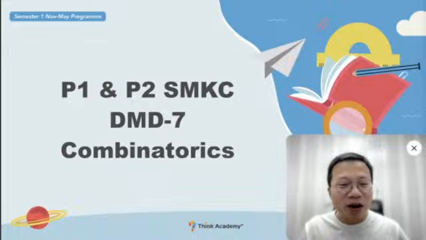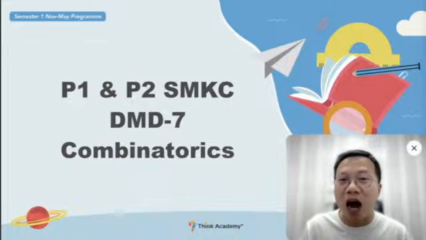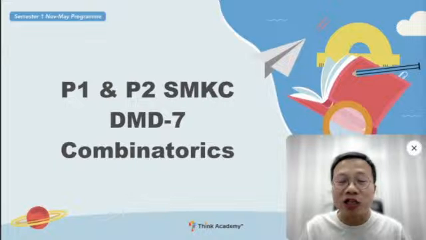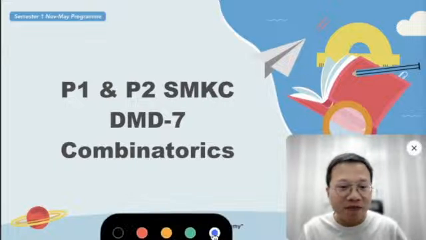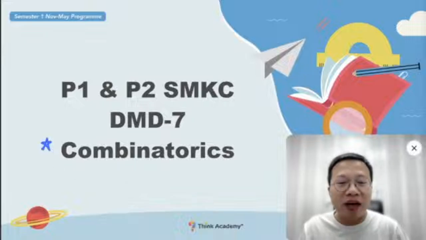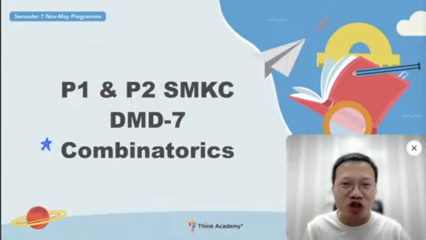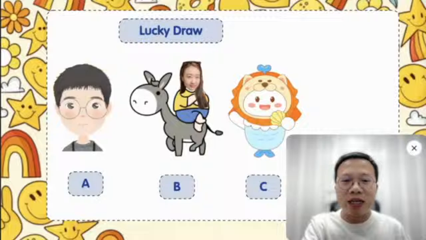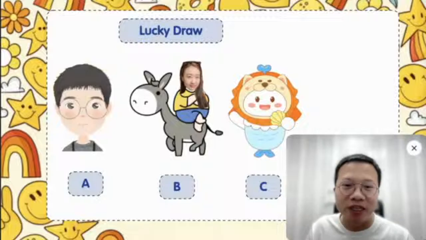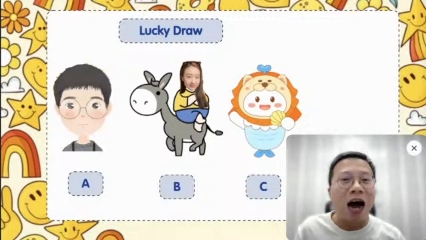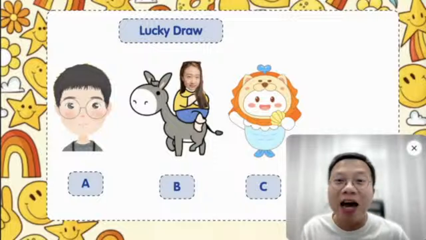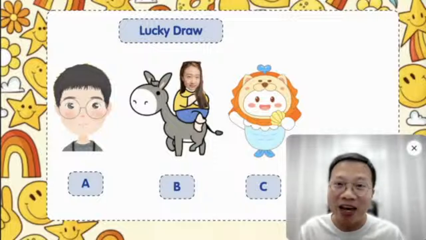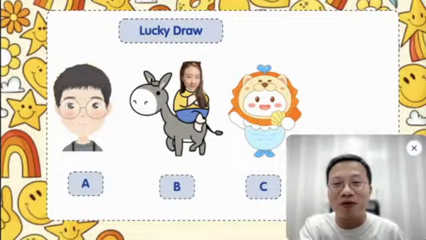And today we are going to talk about another new topic, which is combinatorics. Okay, so this is something about how you count things, or maybe something about logical reasoning. So hopefully you will understand how we solve the problem. Let's take a look. We had a lucky draw here for today. As usual, after you finish some of the challenges, you can have a lucky draw. So let's see what we are going to have for today's lesson.